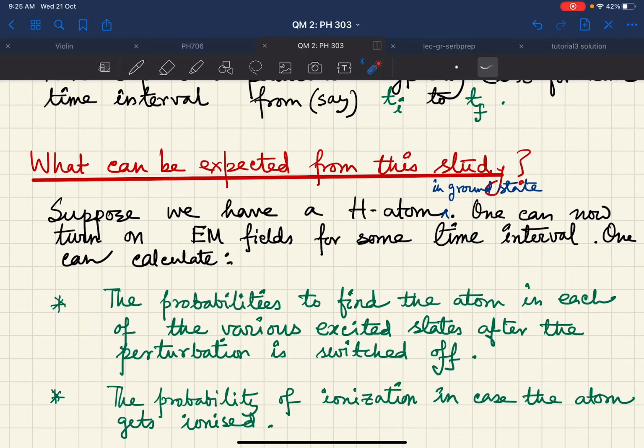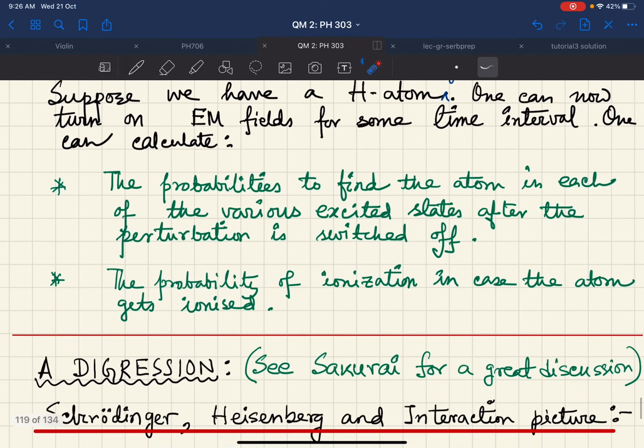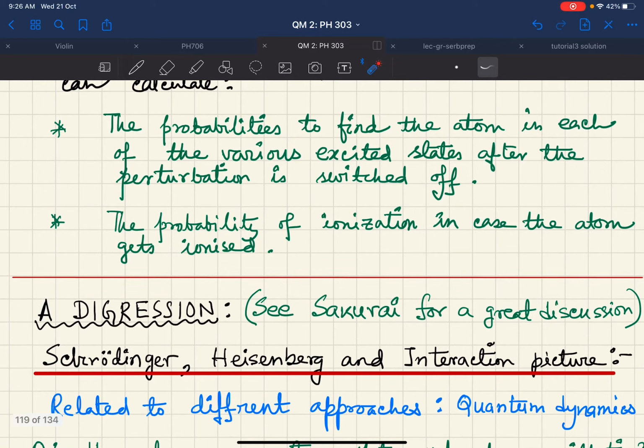So suppose I have the hydrogen atom in the ground state, and once I perturb the system with some time dependent electric field, the system will transit from the ground state to some higher excited state. There you can actually calculate the probabilities to find the atom in each of the various excited states after the perturbation is switched off. The probability of ionization can also be found. Suppose your perturbation basically ionizes the hydrogen atom. So you can calculate that probability of ionization also. So these are the types of questions that you can try to answer if you study time dependent perturbation theory.